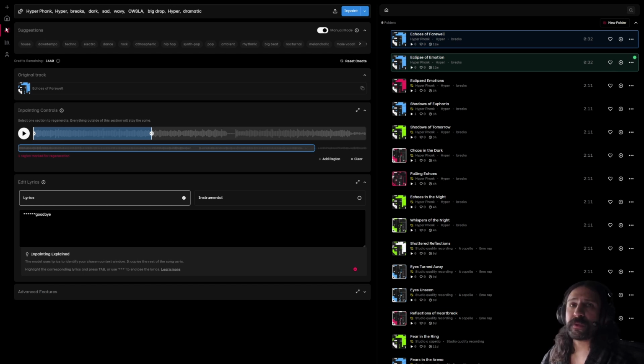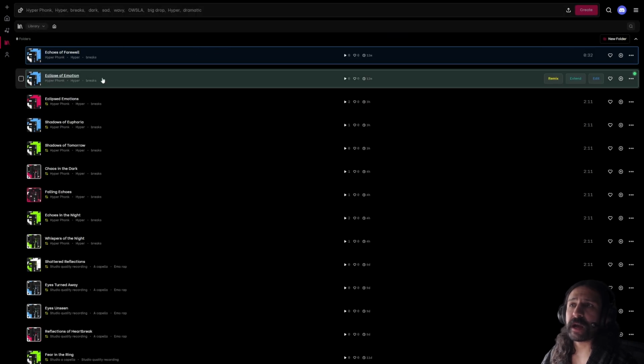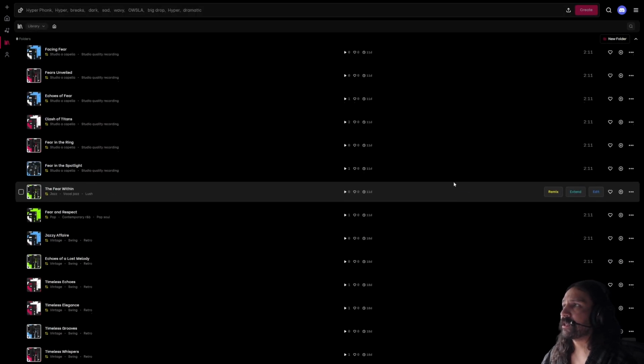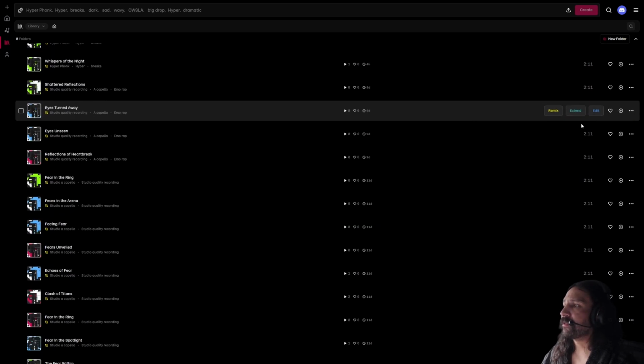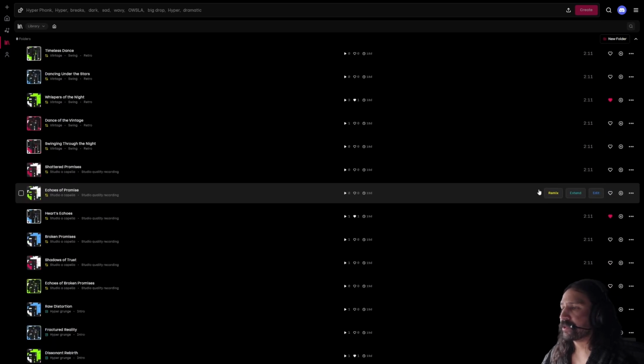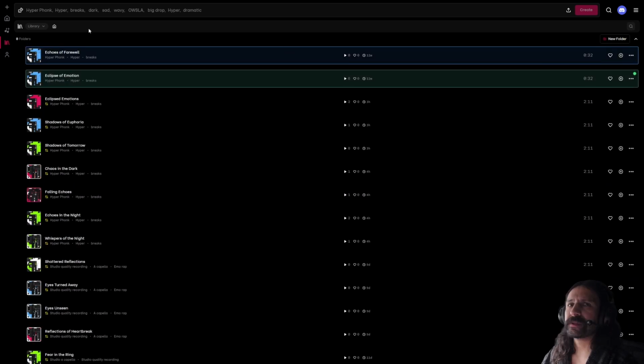Now, below the Create tab, we have our library. Similar to Suno, we can see all of the songs that we have generated in the past. Although I believe it allows you to view more on a page, which is really handy, because I think Suno only allows you to see like 20 or 30 per page.